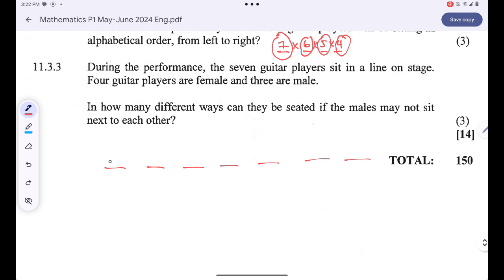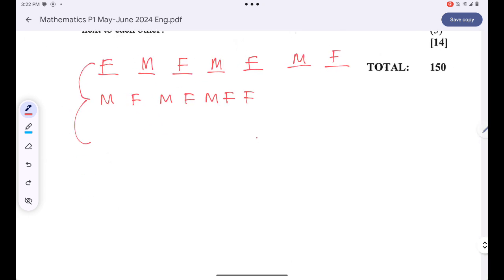We can have a setting whereby we have female, male, female, male, female, male, and female. We can all see that in this case the males are not sitting next to one another. Another one can be male, female, male, female, male, female, and female. These different ways, guys, will continue. We'll simply have 10 of them.